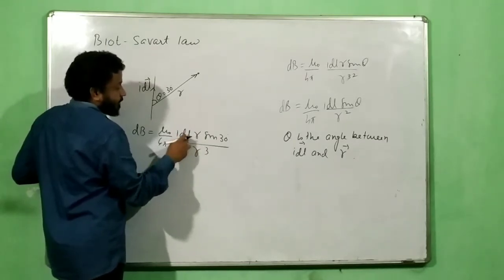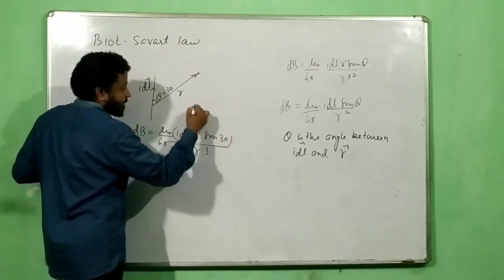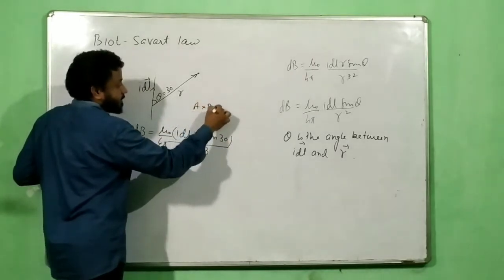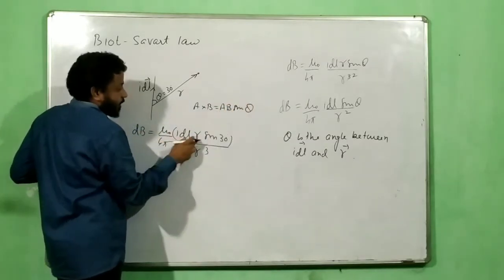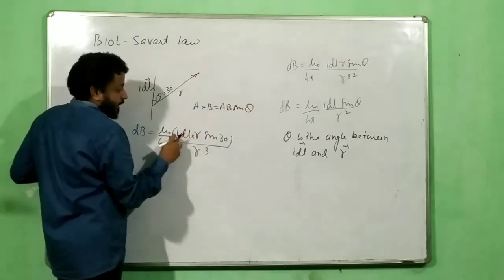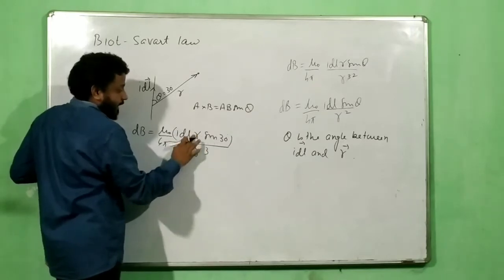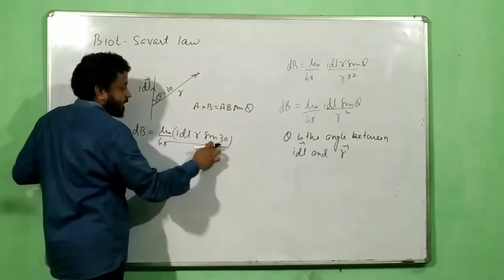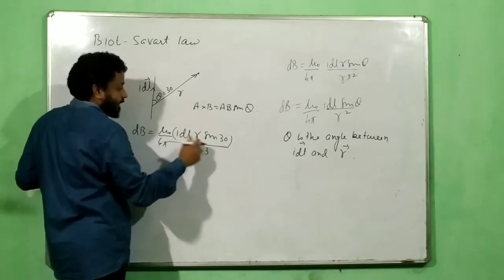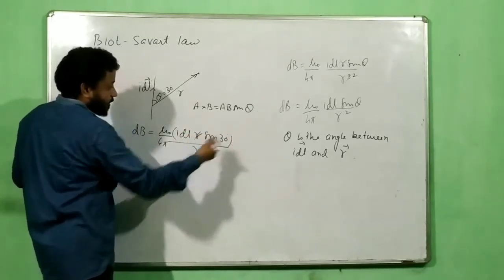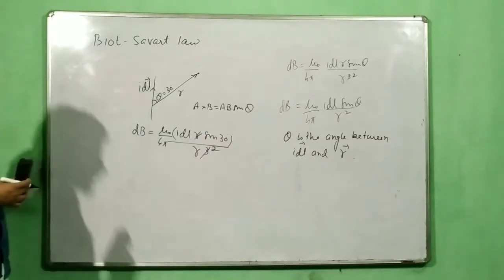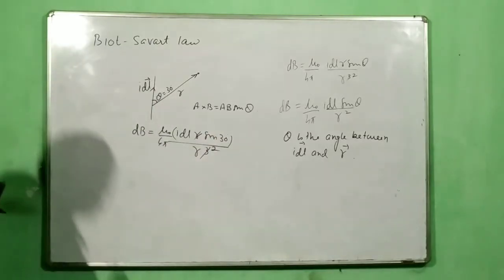Now from where I am getting this numerator, I am getting from the result of a cross b is equal to a b sine theta. So you have a cross b, correct? A cross b was there, so that is equal to a b sine theta. Ultimately, one of the r will get cancelled out, and this becomes r squared. And then you can put the value of sine 30. Sine 30 is half, and then you get the entire answer.